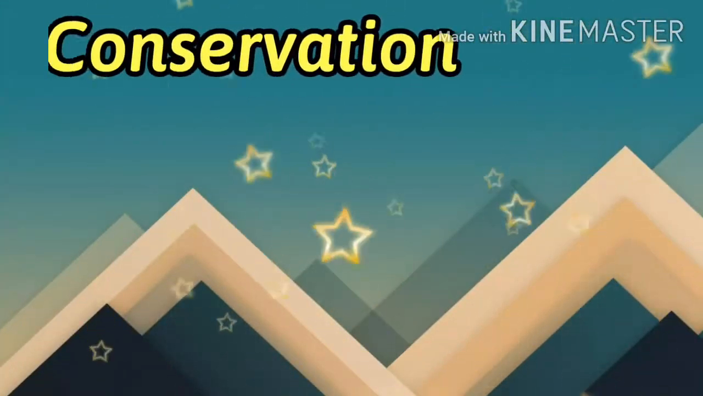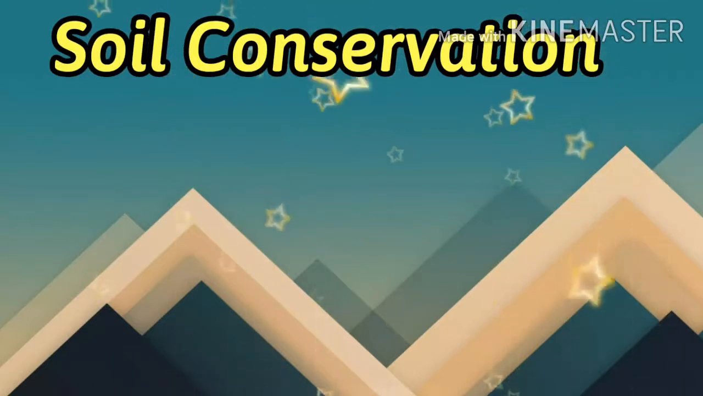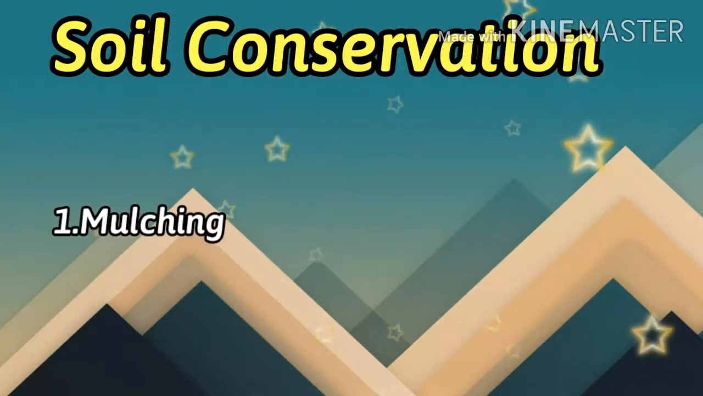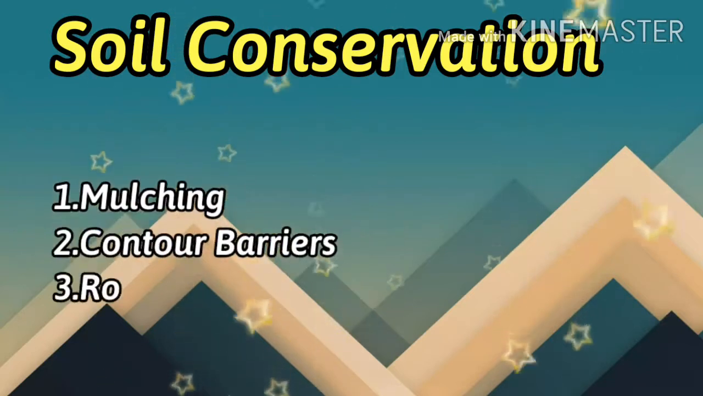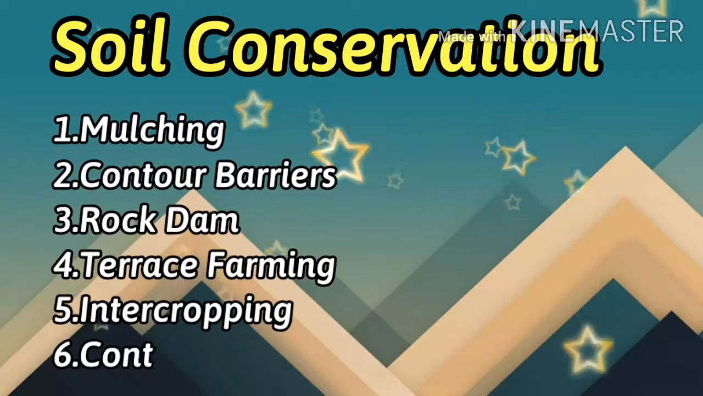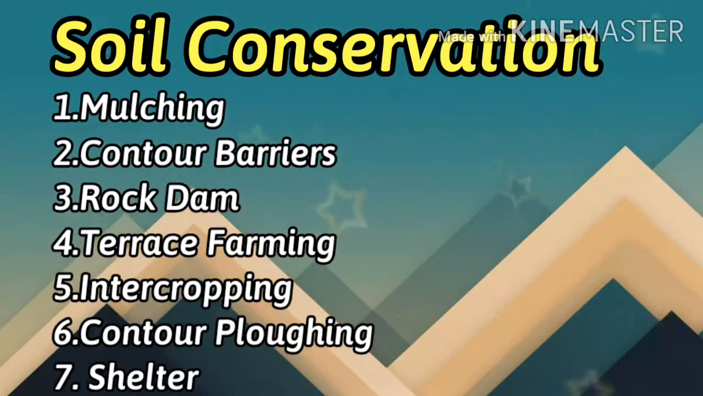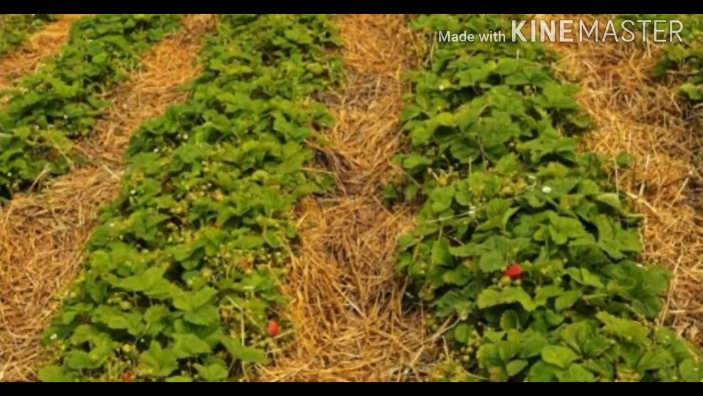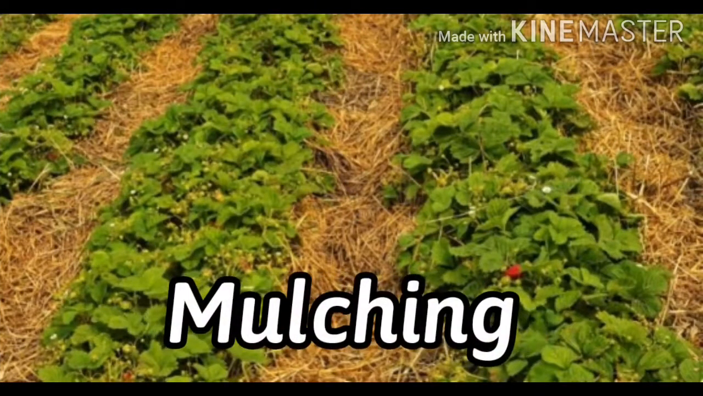Got it? Now let's discuss common methods of soil conservation. Some common methods are mulching, contour barriers, rock dam, terrace farming, intercropping, contour ploughing and shelter belts. Now we will see one by one. Now let me explain about mulching. See, what is mulch? The technical term mulch means covering of soil.